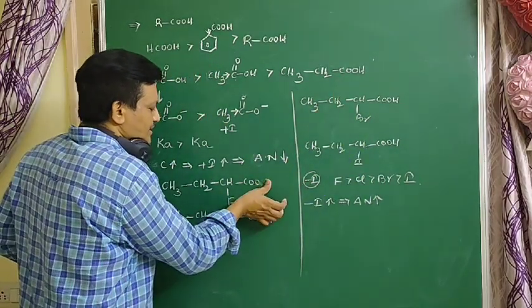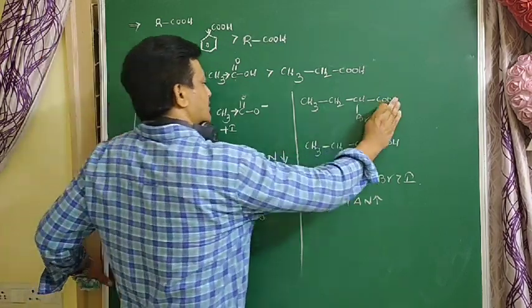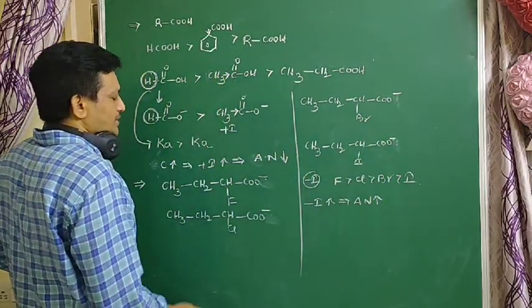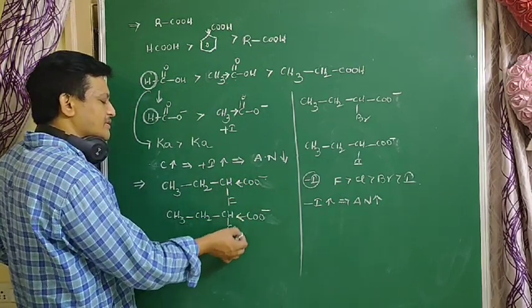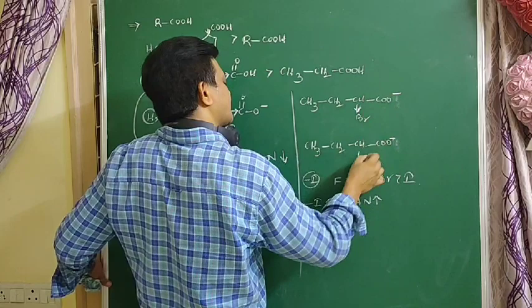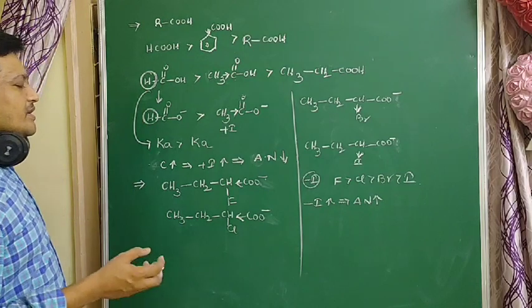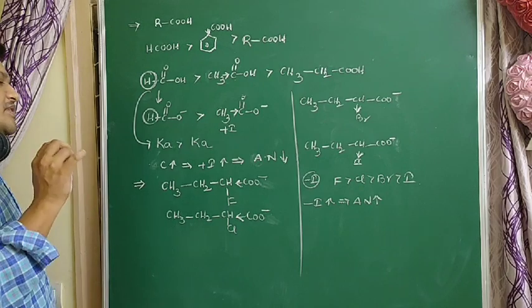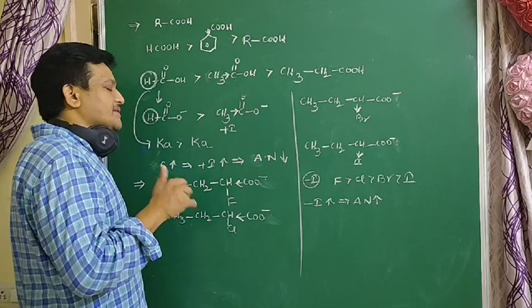So you lose H plus ion and get a negative charge. Here the negative charge is stabilized by F, here by Cl, here by Br, here by I. Whichever has the more minus I effect stabilizes the anion more. So the anion is more stabilized by the more minus I group.